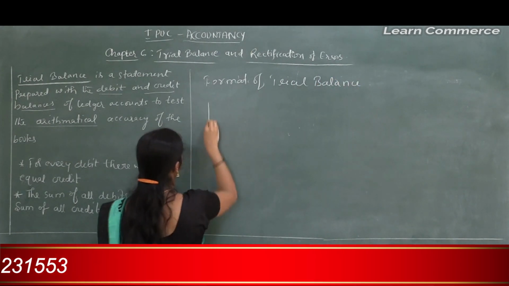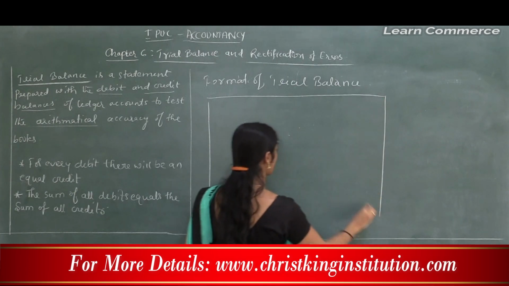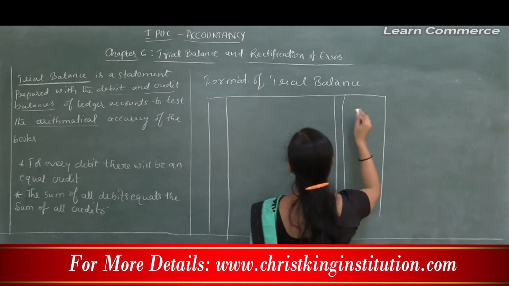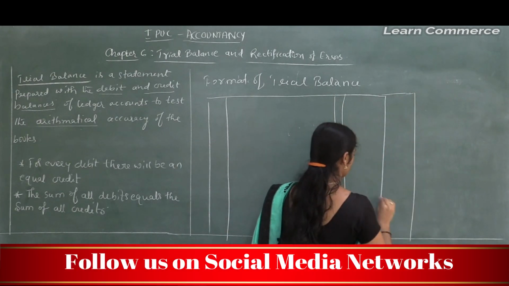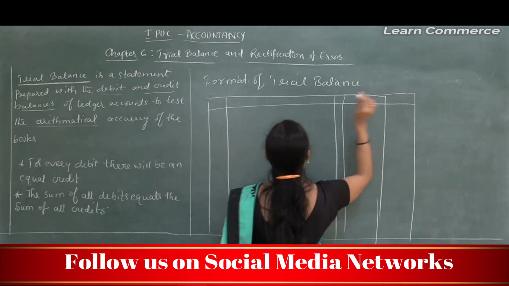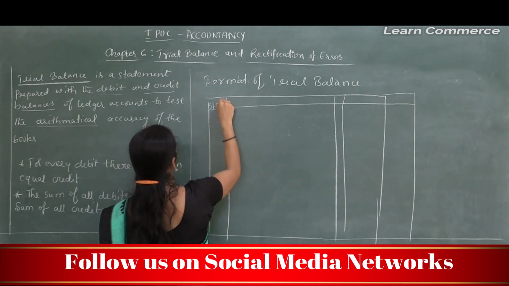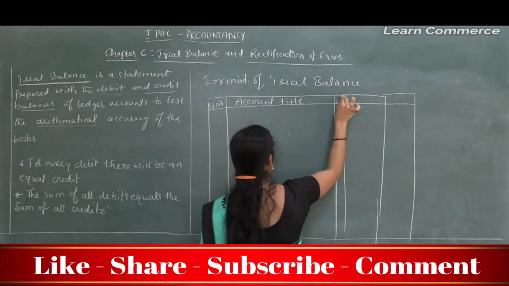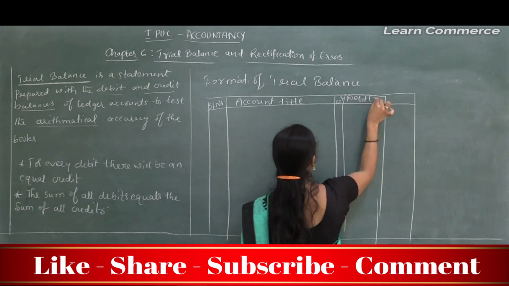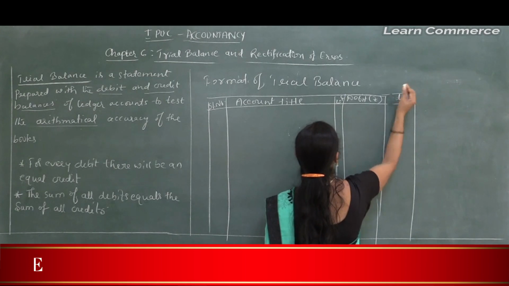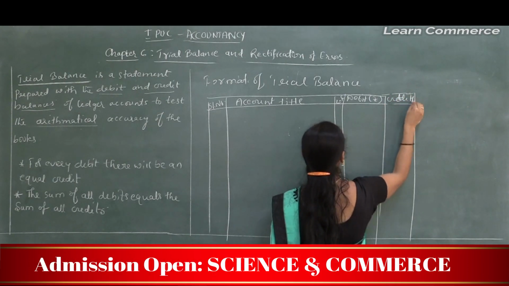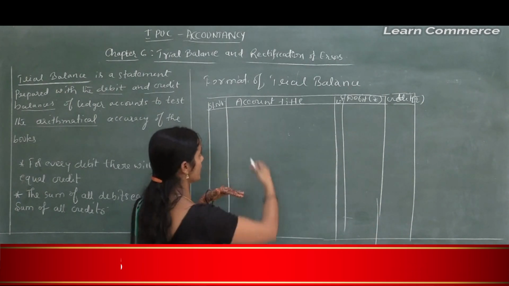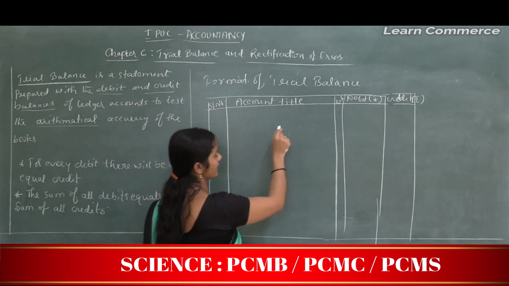Very simple format. Columns are like this. We will follow the balance method to prepare the trial balance. Serial number, account title, LF, debit in rupees, credit in rupees. And here we should write the serial numbers and here the account title.